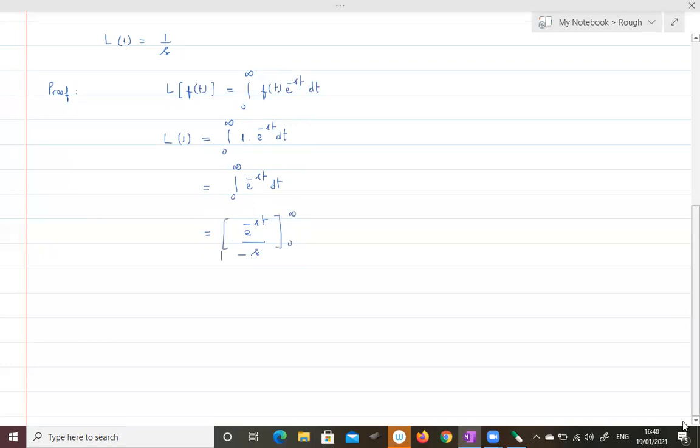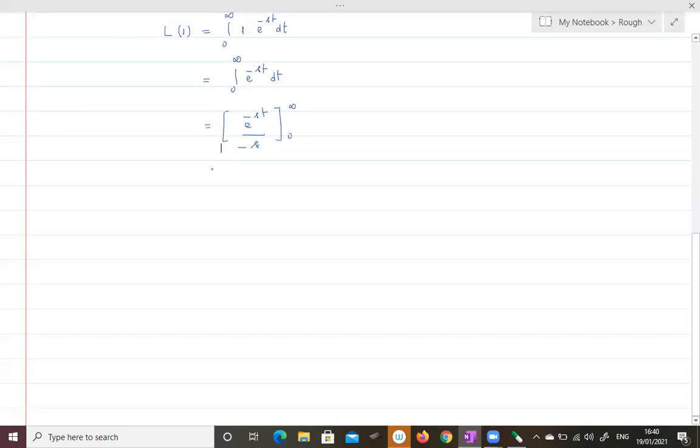Now we will substitute the upper and lower values. Minus 1 by s into, substituting the upper limit, e power minus infinity minus e power 0. It is equal to minus 1 by s into, e power minus infinity is 0, e power 0 is 1. So minus into minus is plus, so 1 by s. Therefore, the very fundamental result is that the Laplace transform of 1 is nothing but 1 by s.